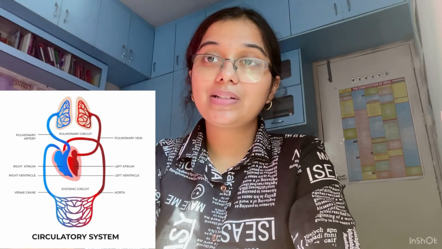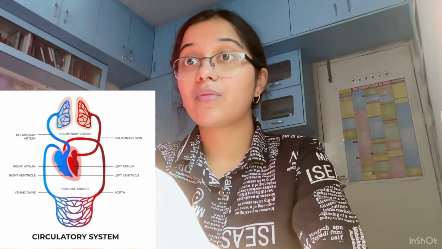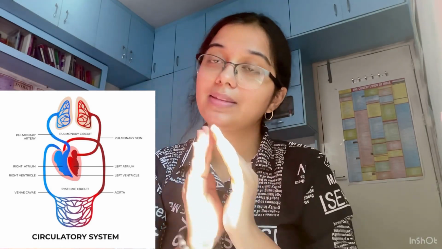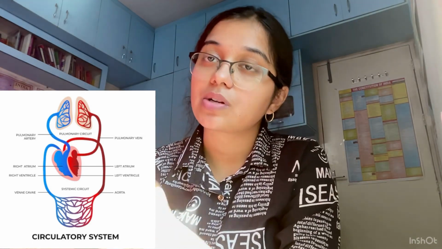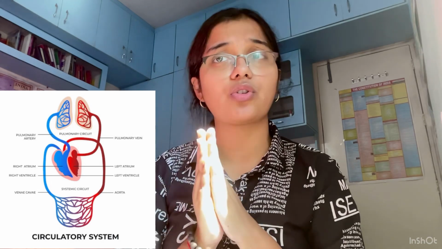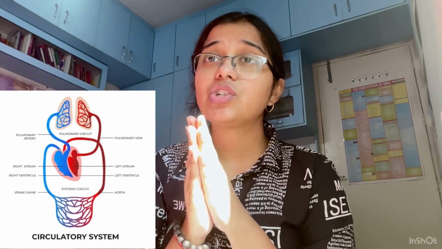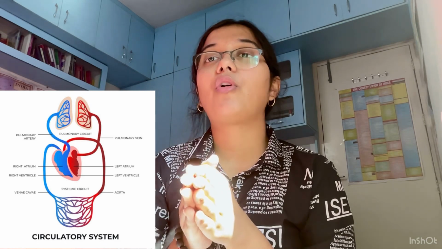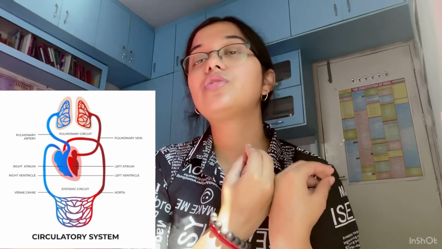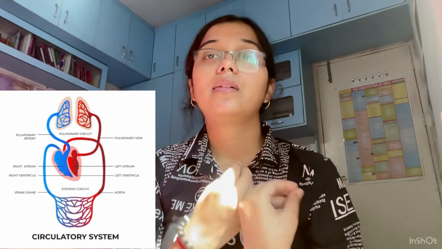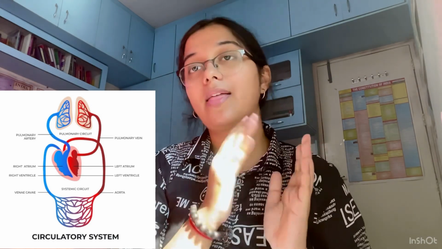Now when we come to the double circulation, there are two types. The first is the systemic circulation and the other is the pulmonary circulation. Let's talk first about the systemic circulation. Systemic circulation starts from the heart to different parts of the body, and on the other hand, pulmonary circulation is a link between the heart and the lungs.